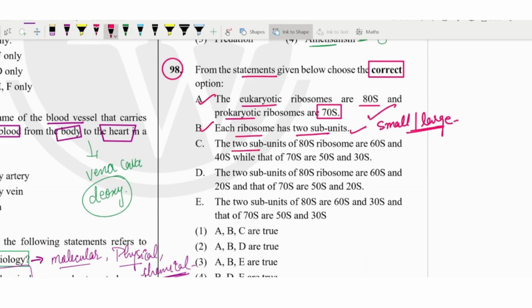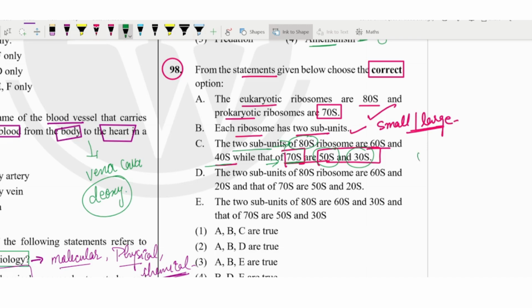Third is that the two subunits of the 80S ribosome are 60S and 40S, while for the 70S they are 50S and 30S. That is correct. Here S indicates the sedimentation coefficient. We have seen this in the combination: at the time of the combination, energy was released in the form of ten S. Because of that it was synthesizing the 70S, and here it was synthesizing 80S only, not 100S.